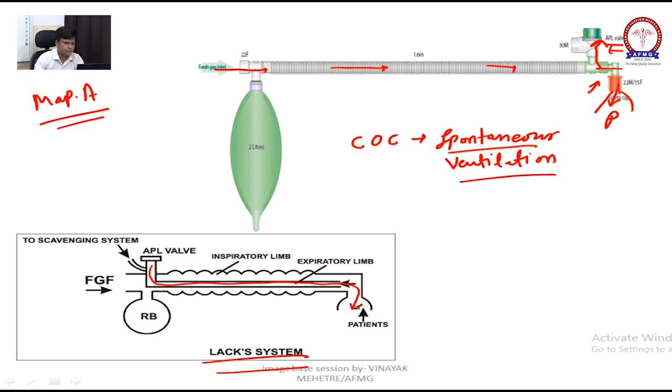When the patient inhales, gas will go from here to the patient, and when the patient exhales, it will go back from here. That's it. Only this question will come: Mapleson A is the circuit of choice for spontaneous ventilation.